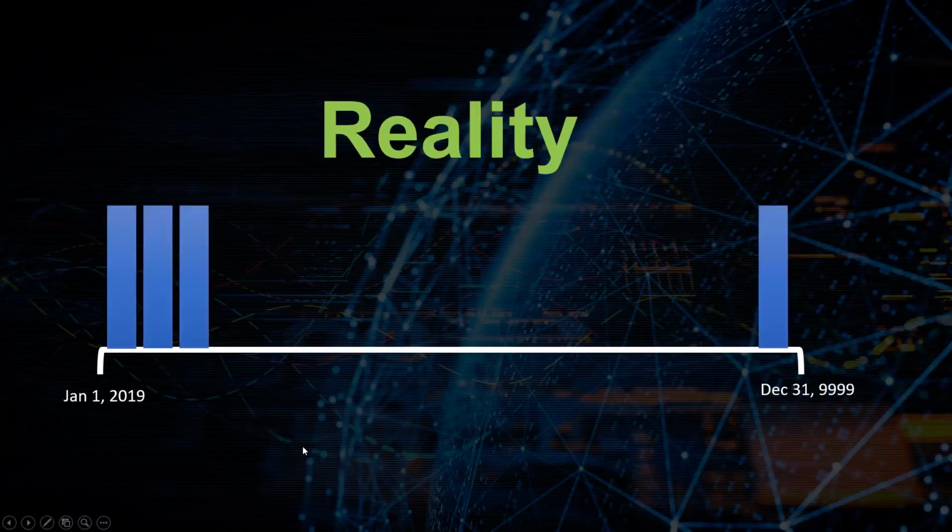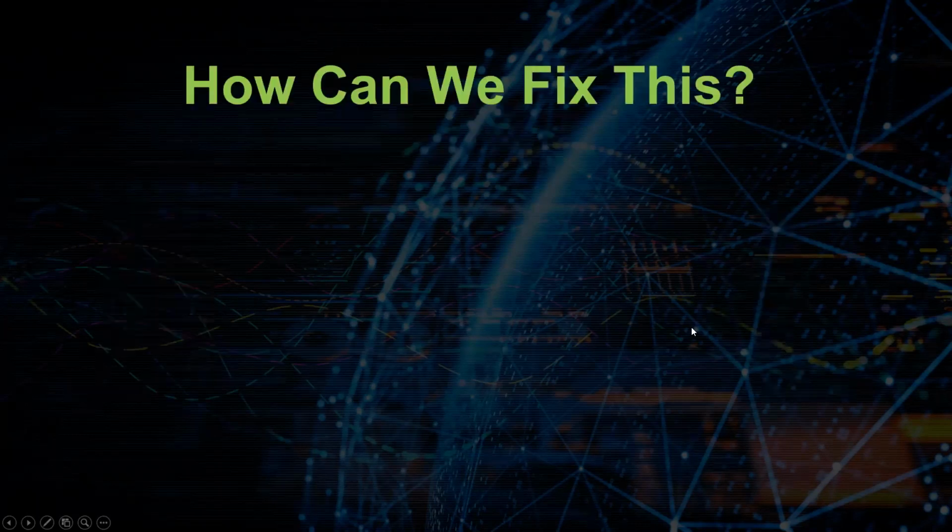And this is not even drawn to scale, because if it were, it wouldn't fit on the computer screen. But what happens is we have a whole bunch of records down here in 2019, and then we have this huge gap that stretches all the way to December 31st of the year 9999, and we have only 100 records here that indicate a lifetime subscription. So it's this outlier value here that's causing Oracle to be thrown for a loop. So how do we go about fixing something like this?